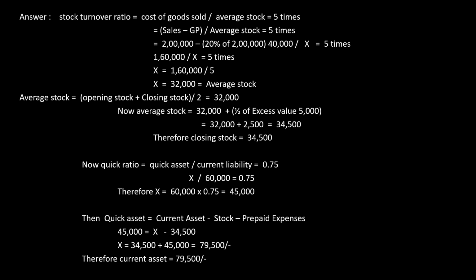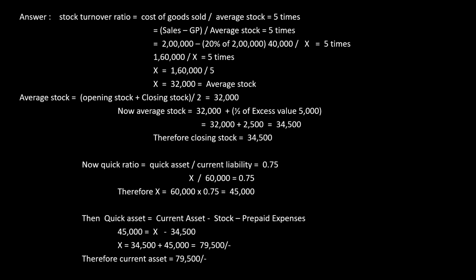Next, quick ratio. What is the quick ratio? It is given here as 0.75. Therefore, the formula for quick ratio is quick asset by current liability, which is equal to 0.75. Quick asset I don't know. I know my current liability, which is given in the sum as 60,000. Therefore, x divided by 60,000 is equal to 0.75. What will be the value of x now? X is equal to 60,000 into 0.75, which gives me 45,000. So that x is nothing but the quick asset.